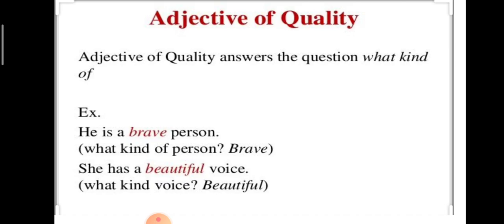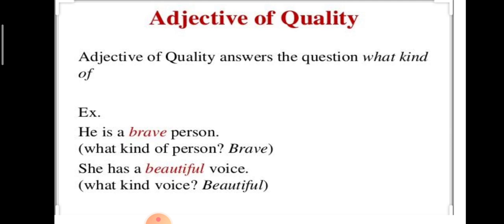Adjective of quality answers what kind of. This is the question to find whether it is an adjective of quality. What kind of a man is Mukesh Ambani? Mukesh Ambani is a wealthy man. The same way, when you ask the question, the answer is in the sentence itself.